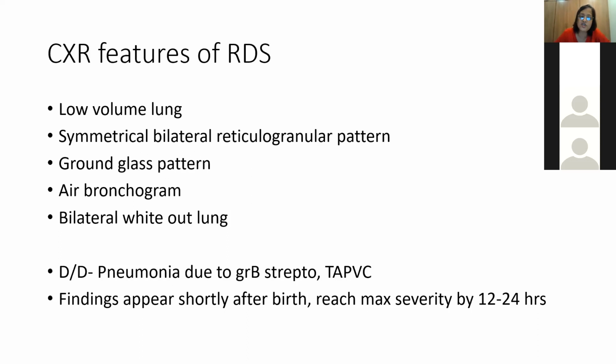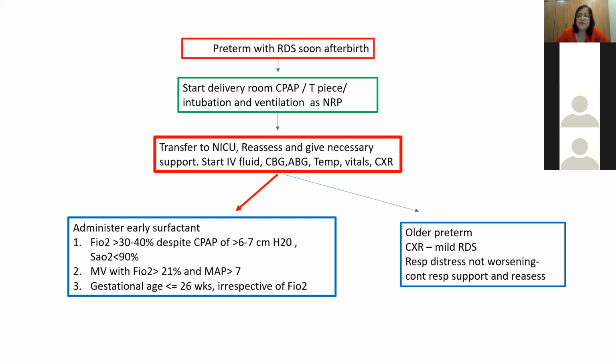So findings appear shortly after birth and reach maximum severity in 12 to 24 hours. So sometimes, if the distress is not that much, you can delay the chest X-ray a little bit to get a better chest X-ray report. So for a preterm with RDS soon after birth, at the delivery room: CPAP, this is the flow, CPAP or intubation and ventilation as per NRP guidelines. You then transfer to NICU, reassess and give necessary support. Start IV fluid, monitor CBG, ABG, temperature, vitals, chest X-ray.